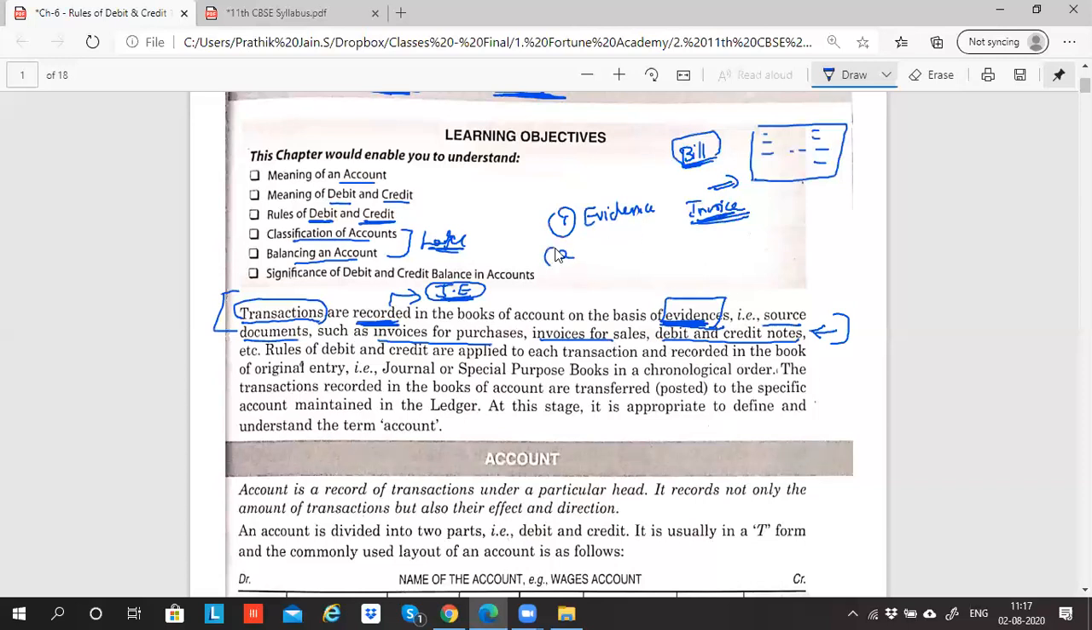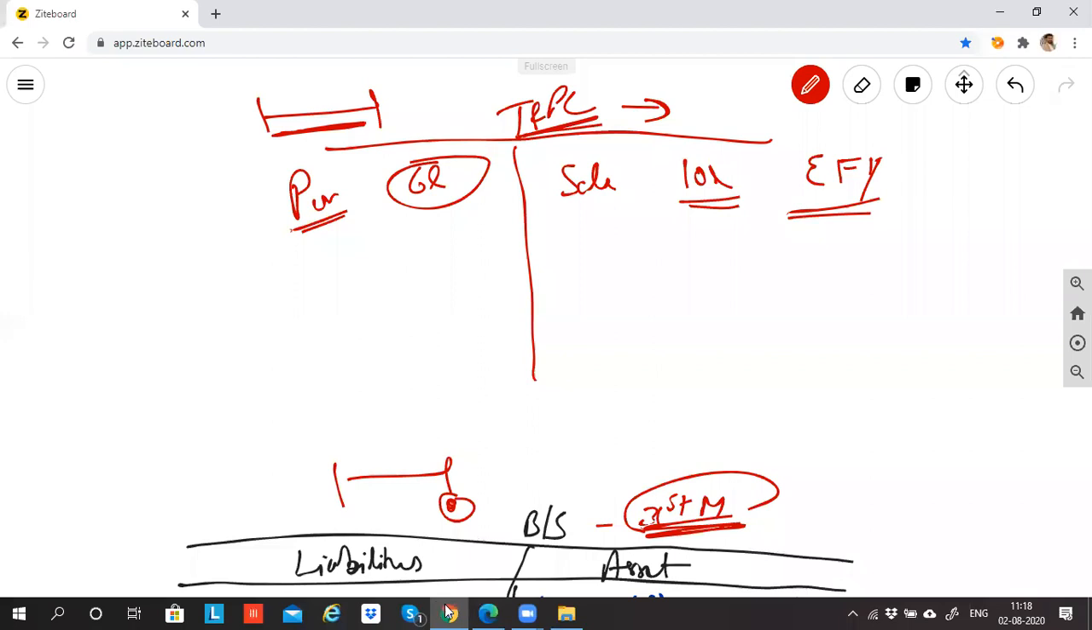Once I have the evidence, I need to know what the rules for debit and credit are. So the rules of debit and credit are applied to each transaction and recorded, because in a journal entry, I have to debit one account and credit another account. Let me tell you one more thing.